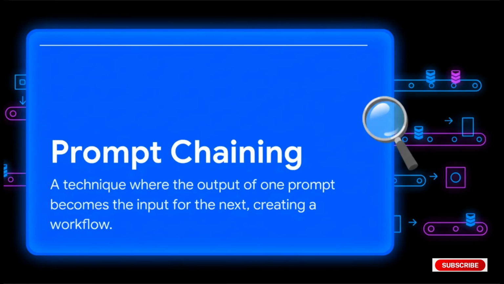Now, one of the most powerful techniques to pull these missions off is something called prompt chaining. The best way to think of it is like a factory assembly line. The output from your first prompt, let's say it's a list of top competitors, becomes the direct input for your very next prompt, which could be, okay, now analyze their weaknesses. It's how you start to automate these really sophisticated workflows.